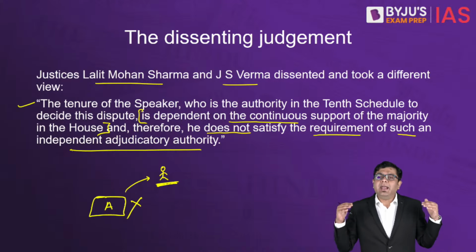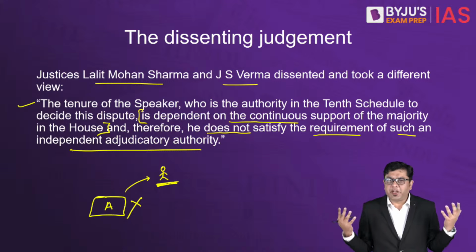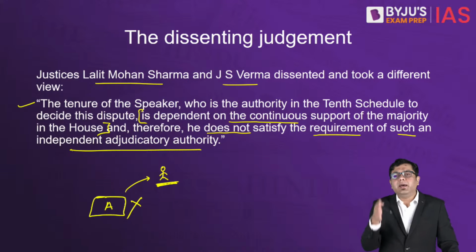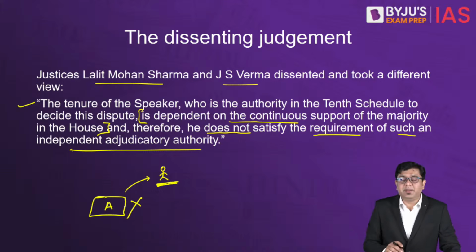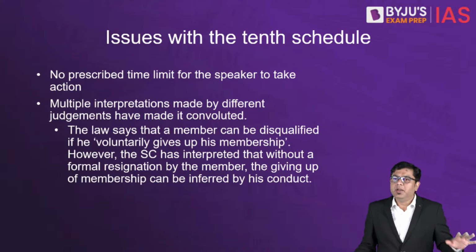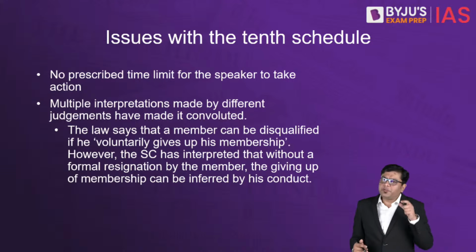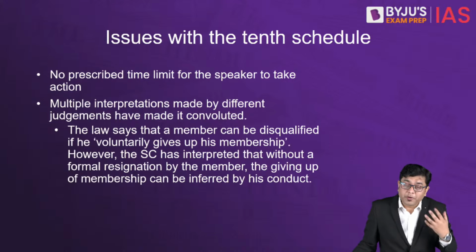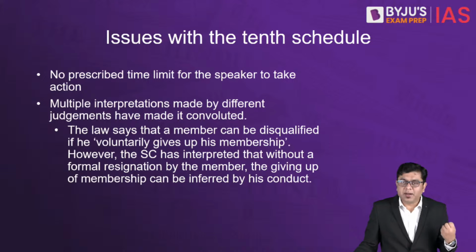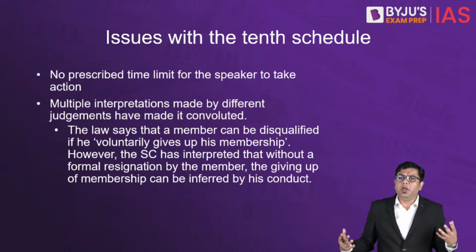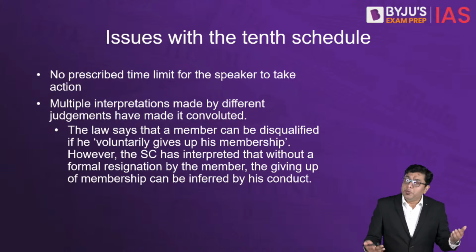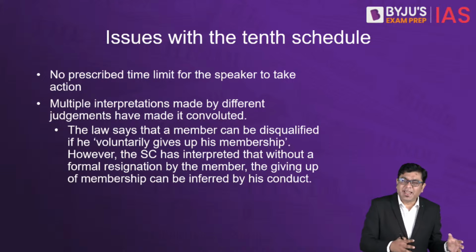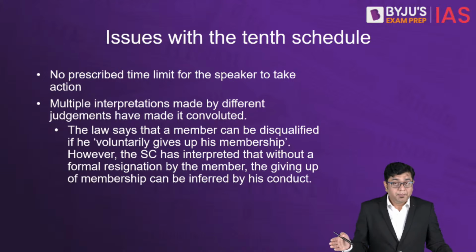So in a way, the entire conceptualization of that anti-defection law has been masked by the power given to the speaker and how political that post has been in the recent era. So that is why, despite the noble objectives that this particular law had, despite the larger goals that it set in order to purify or refine parliamentary democracy in a country like India, still, despite that, presently we are observing a lot of political turmoil in many different states, right? You have observed members switching sides in almost all the states in the past 10-15 years.